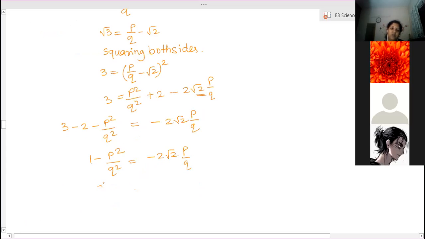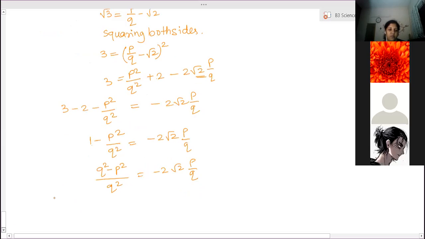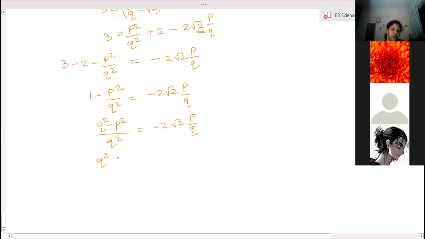So this will be Q square minus P square by Q square is equal to minus 2 root 2 P by Q. Now P by Q and 2, transfer to the other side. Q square minus P square by Q square into Q by minus 2P is equal to root 2. Clear this step? Yes, ma'am.